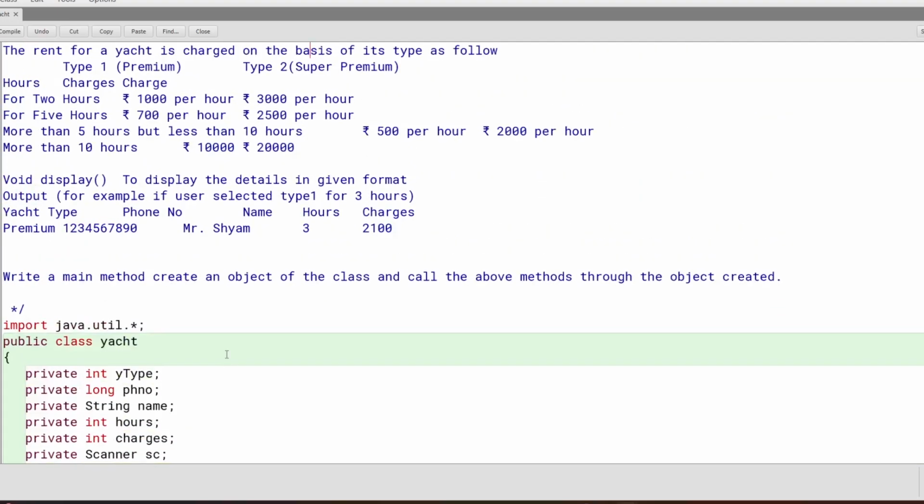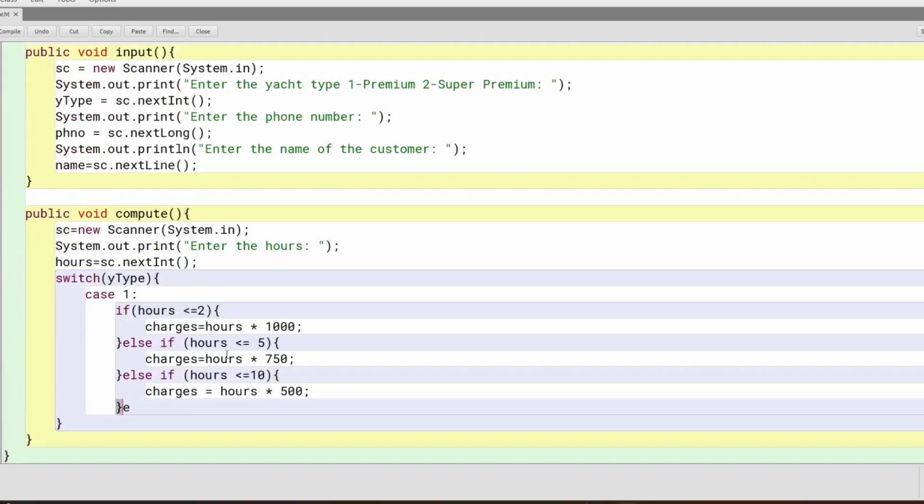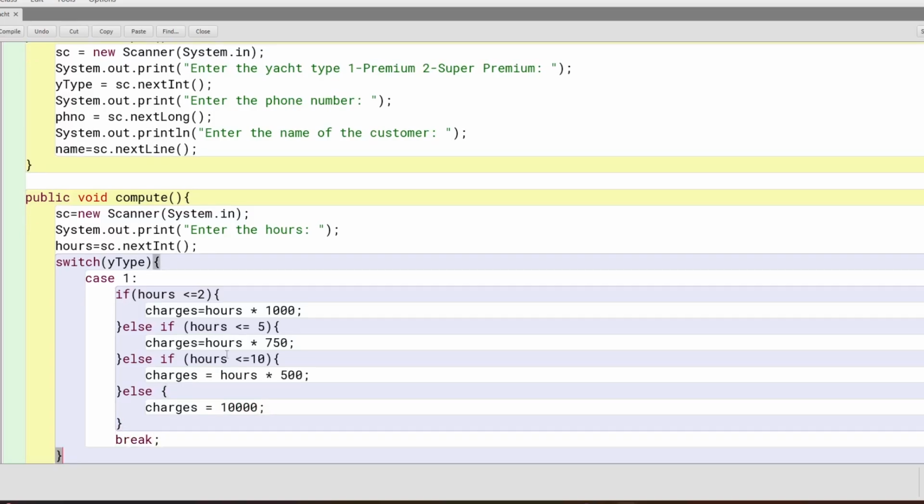And at the end it is just 10,000. No if needed, else charge is equal to 10,000. So that's what happens when it is type 1. Simply, case 2 is now super premium.